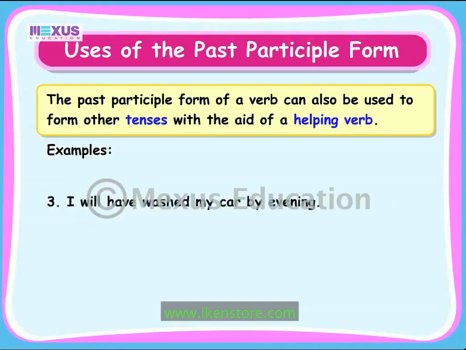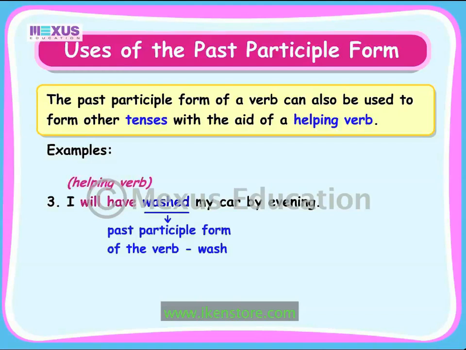In the third sentence, the verb will have washed is in the future perfect tense. It denotes an action which will be completed at a given point of time in the future. Therefore, it is in the future perfect tense.